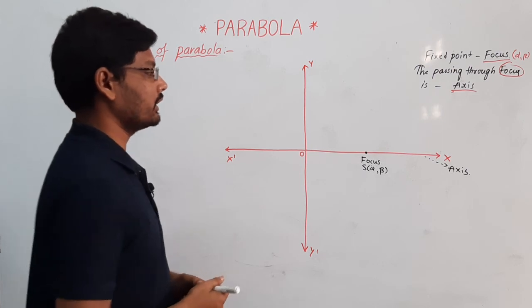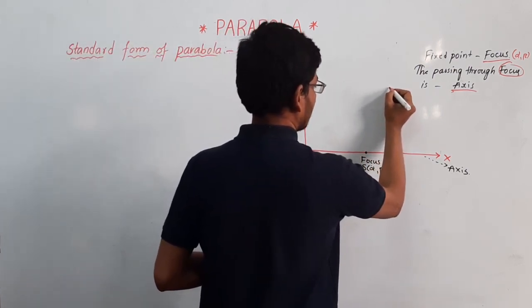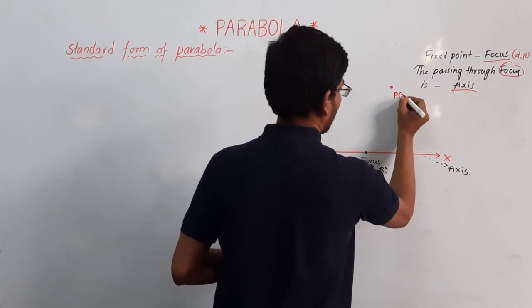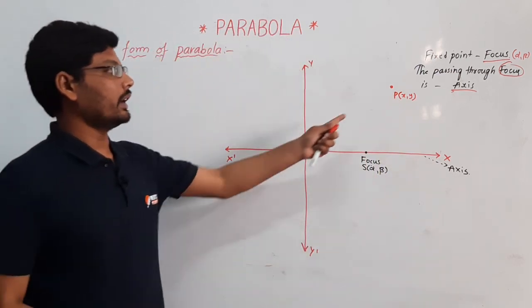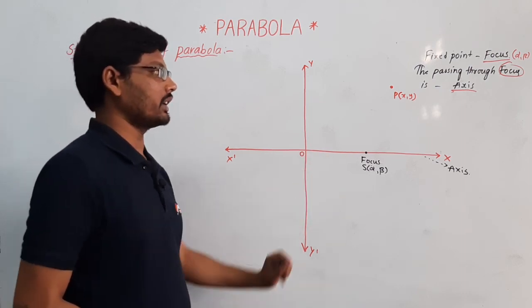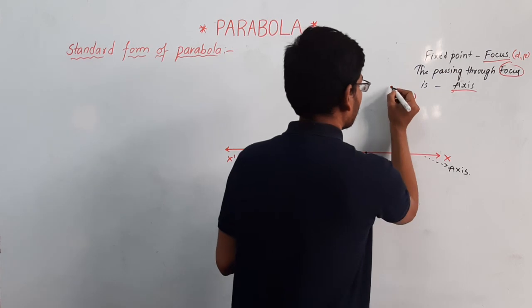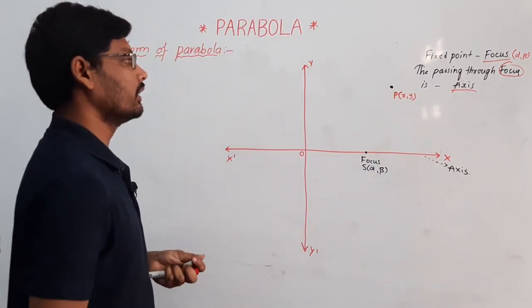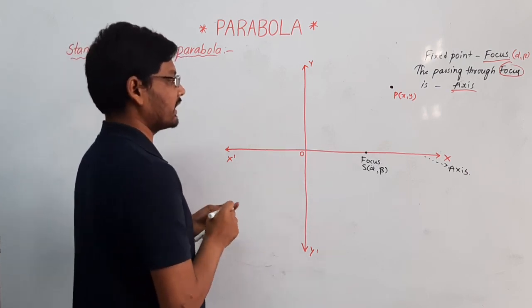Let us take a point, P of x comma y. This point lies in the plane above the x-axis, above the focus. This is called a normal point here, and I am taking a directrix.